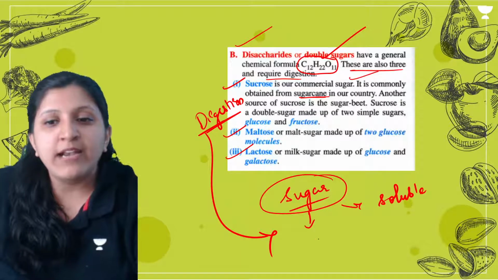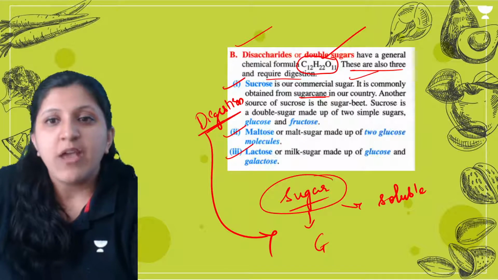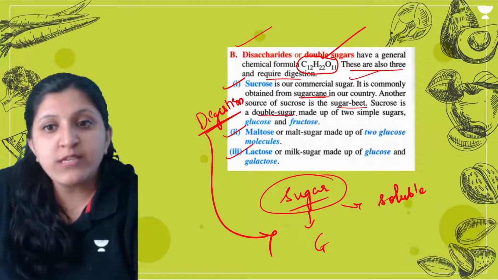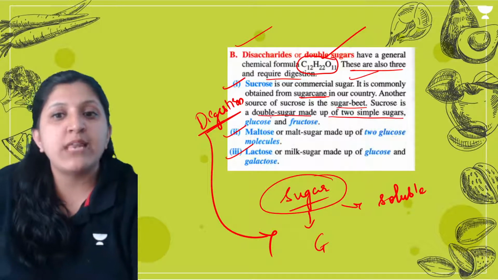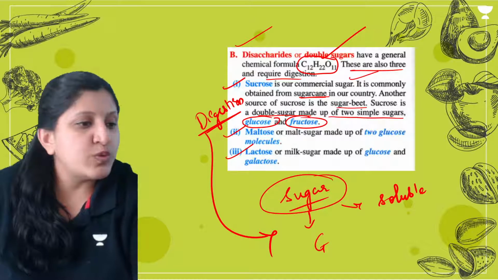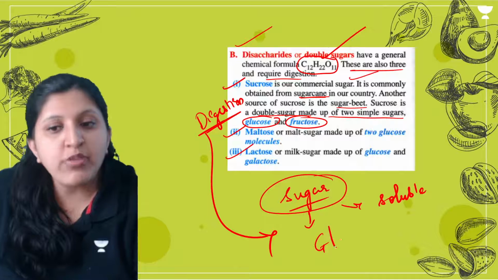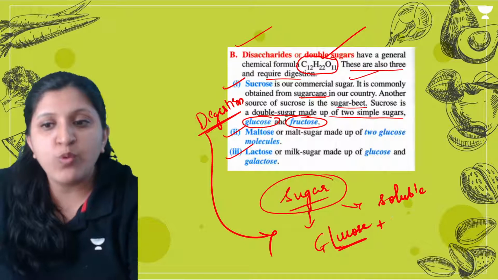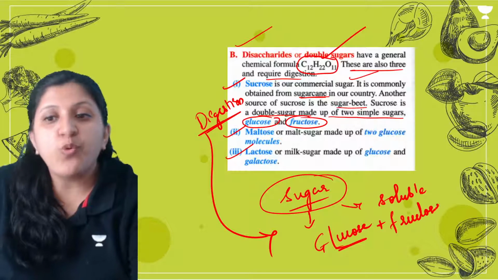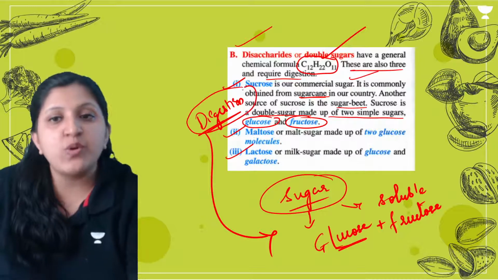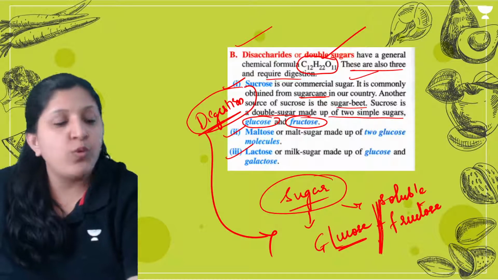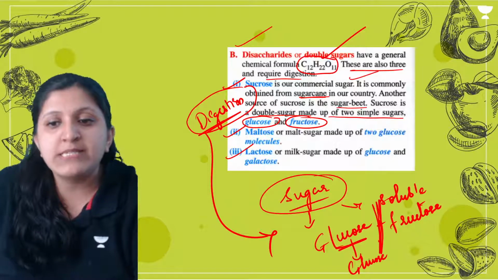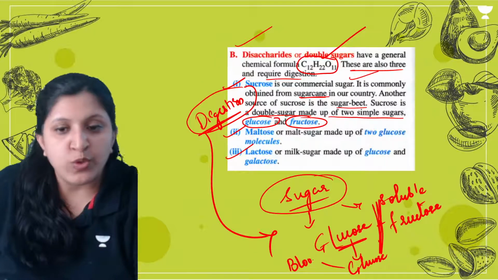Here you can see another source of sucrose, it is sugar beet. So sucrose is a double sugar made of simple sugars like glucose and fructose. The sugar that we are consuming will have glucose plus fructose. So the digestion has to occur, that is, the bond between the glucose and the fructose has to break down. Then glucose can be absorbed easily, that is, it can be taken into the blood.